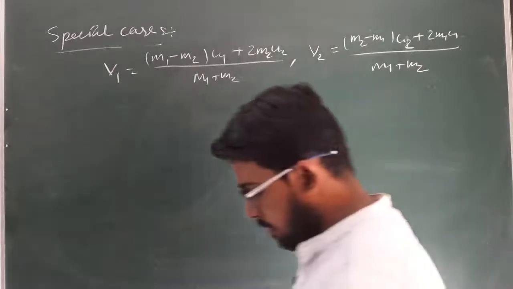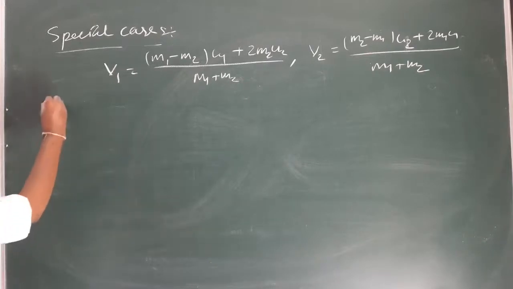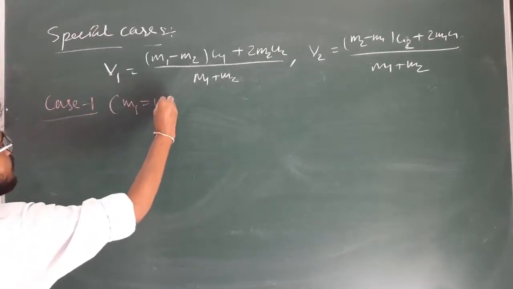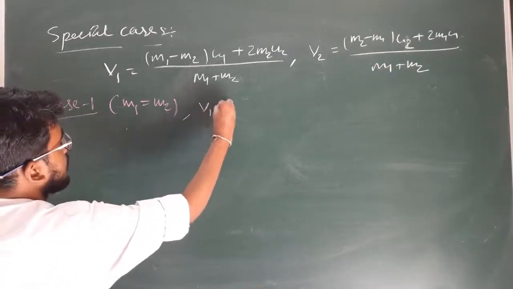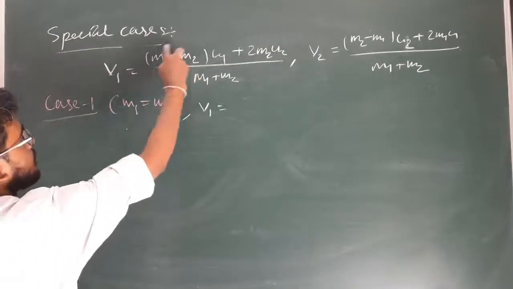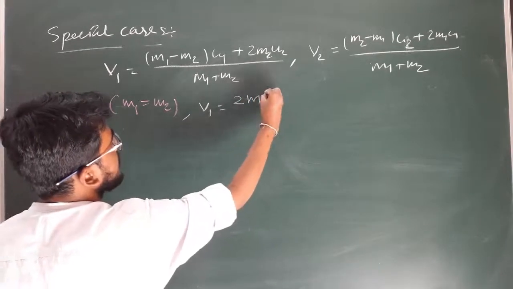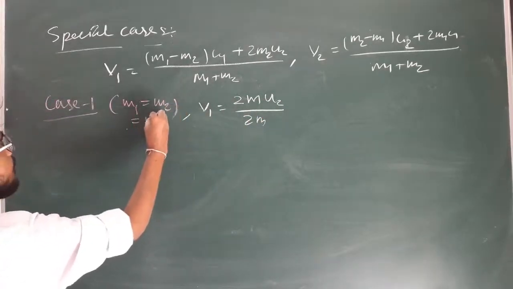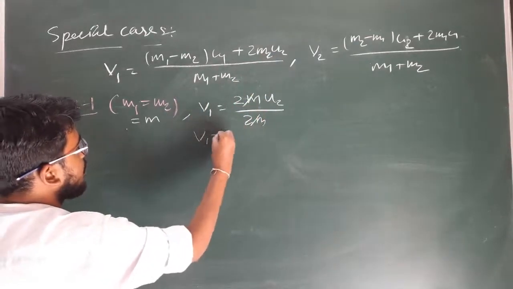So the special case is when both the masses are equal. Okay, when both the masses are equal. So case 1, when m1 equal to m2. So what is the value of V1? If m1 equal to m2, here this term will become 0. So this will be 2m into u2 divided by 2m, because m1 equal to m2 equal to m. So in place of m2 I can write m, and this is m plus m, 2m, so 2m will get cancelled. So V1 equal to u2.